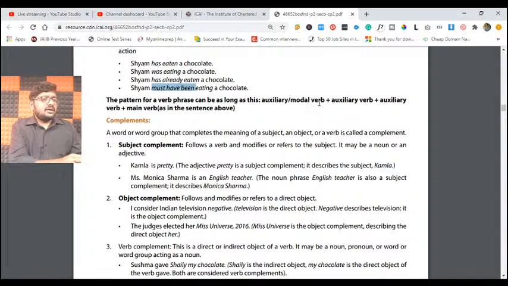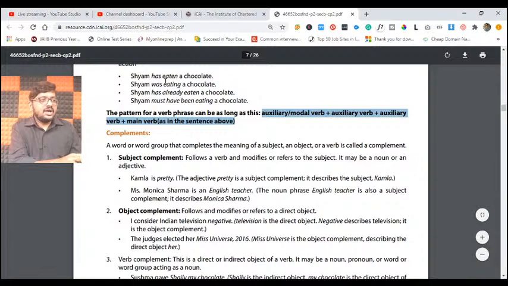For example, a verb phrase, sometimes what happens, it can be an auxiliary or modal verb plus auxiliary verb plus auxiliary verb plus main verb. It can be in any format as given above. For example, you see, has is our auxiliary verb and eaten is our main verb. So you are adding an auxiliary verb to our main verb. That's what they are trying to say over here.